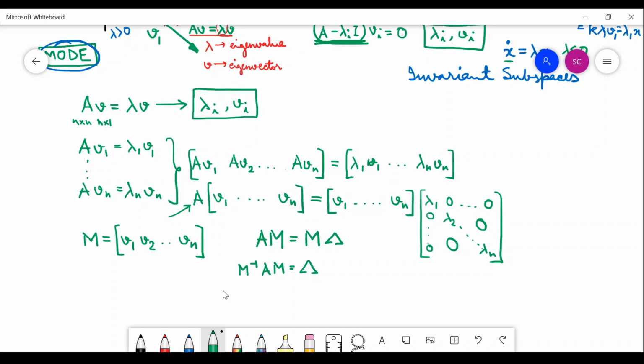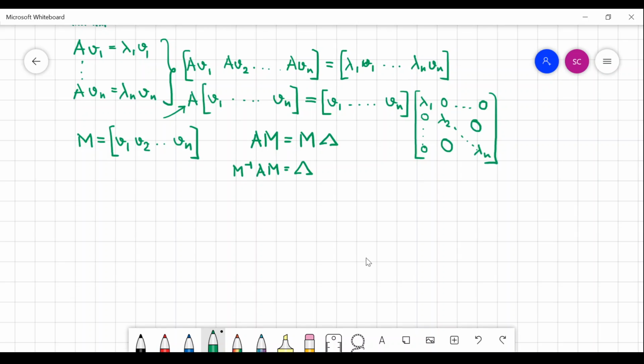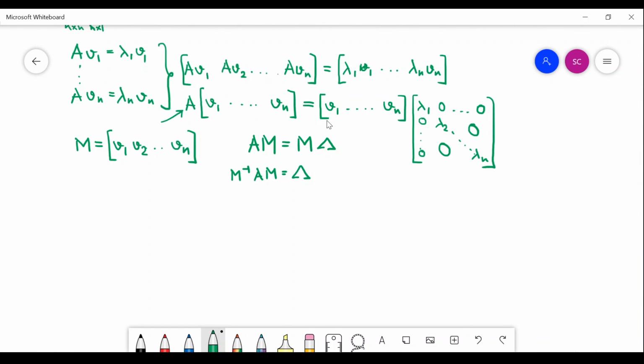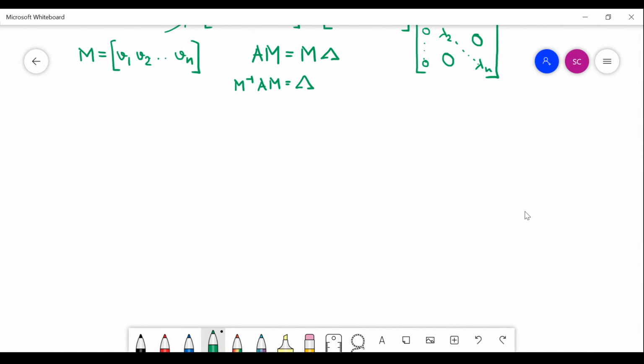So this covers the entire theoretical part which I needed to discuss on eigenvalues, eigenvectors, their implication on SPRs, and their relationship with the diagonal form. Now I will show you some numericals which are based on this theory. So my entire objective is basically to find out the lambda and the V. Correct? So I will choose some matrices whose lambda I already know, because I will not go into solving the characteristic polynomial.